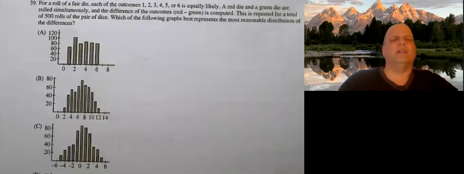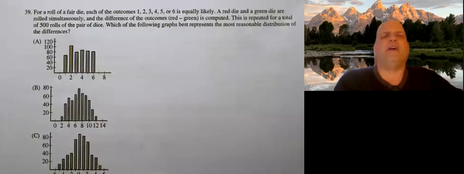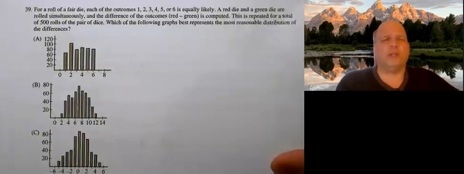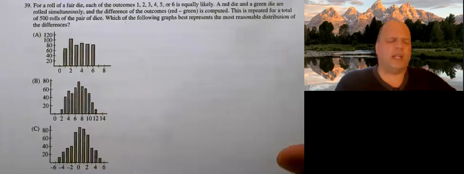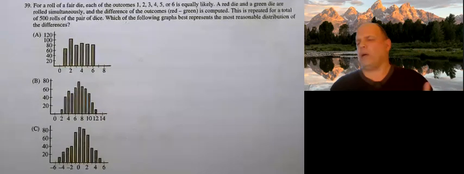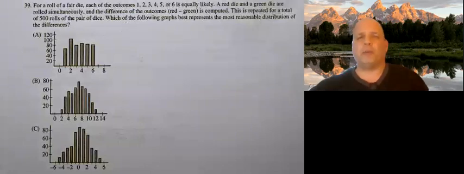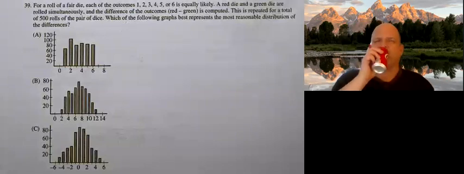Okay, number 39. For a roll of a fair die, each of the numbers 1, 2, 3, 4, 5, or 6 is equally likely. A red die and a green die are rolled simultaneously. Oh my goodness, I'm rolling 2 dice. As soon as I'm rolling 2 of something or doing something over and over again, I need to make a sample space. If I'm really doing this well, I would use 2 different colors, but I'm not going to because I want to go through this fast.